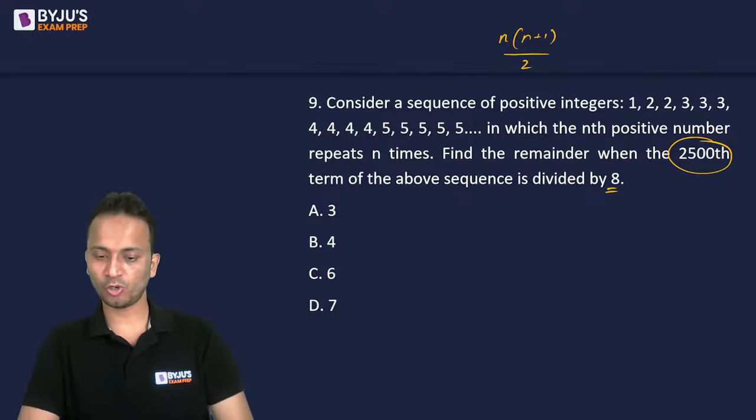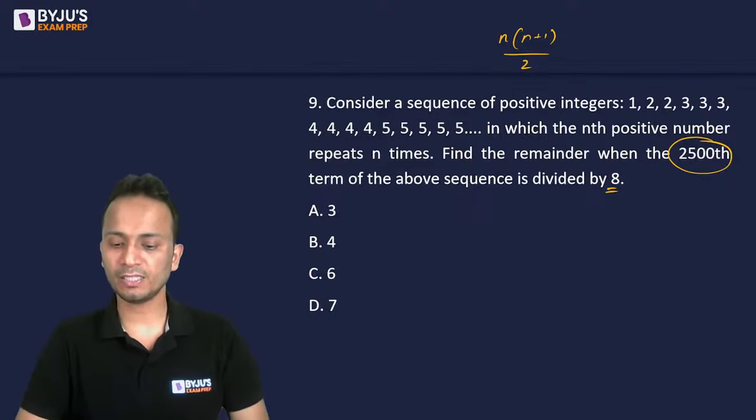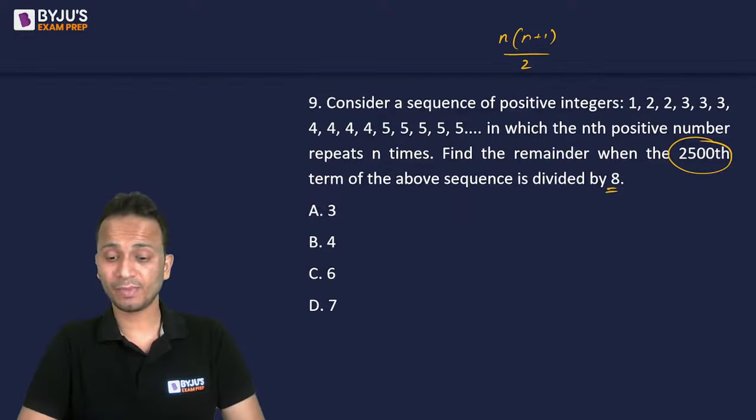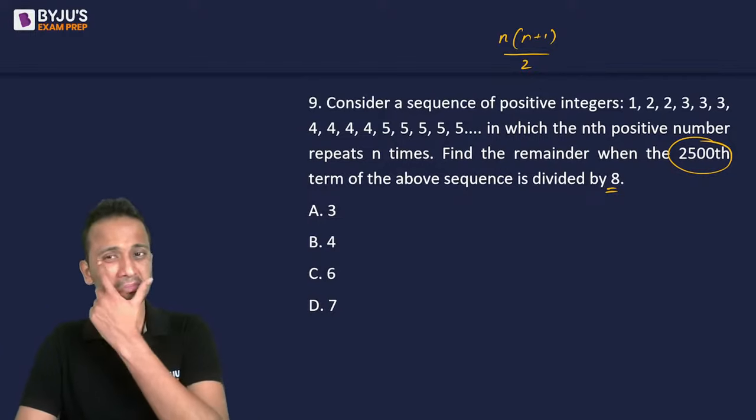All right, Rohit has given the answer as 15,000. So Rohit, you are saying that 15,000 will be the 2,500th term.